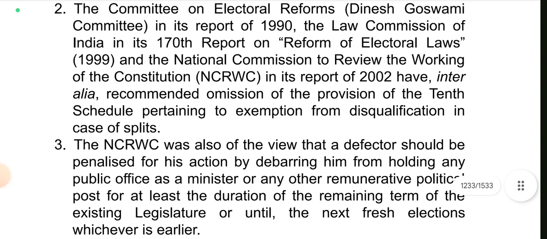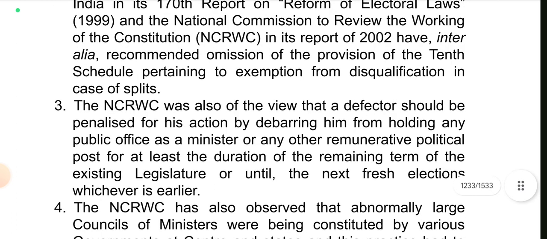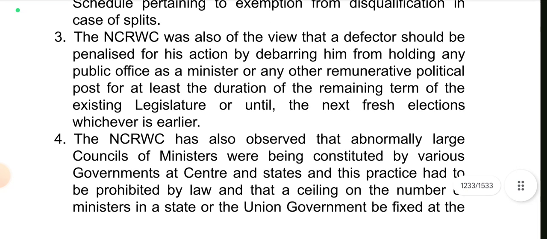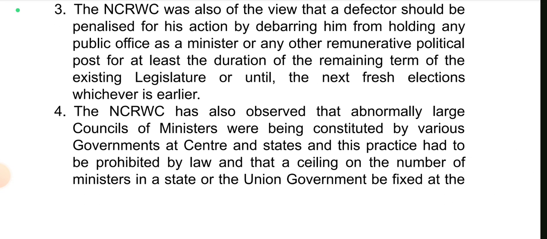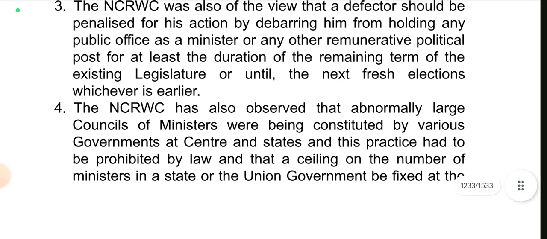The Committee on Electoral Reforms, Dinesh Goswami Committee, in its report of 1990, the Law Commission of India in its 170th report on reform of electoral laws 1999, and the National Commission to Review the Working of the Constitution in its report of 2002 have inter alia recommended omission of the provision of the 10th Schedule pertaining to exemption from disqualification in case of splits. The NCRWC was also of the view that a defector should be penalized for his action by debarring him from holding any public office as a minister or any other remunerative political post for at least the duration of the remaining term of the existing legislature or until the next fresh elections, whichever is earlier.